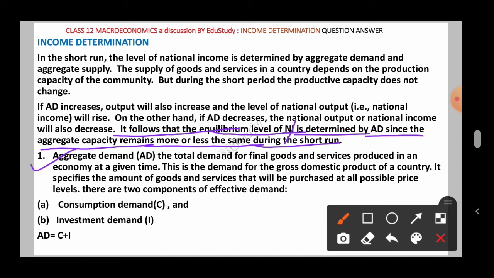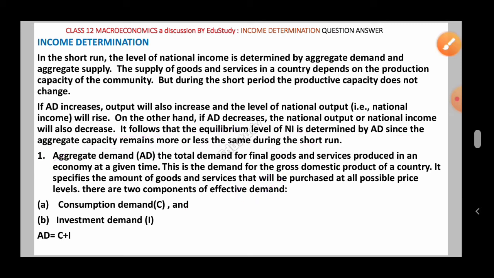You may write that question and then give this answer. Otherwise you may be asked: describe income determination with the help of the aggregate demand and aggregate supply model. That time also this will be the answer.